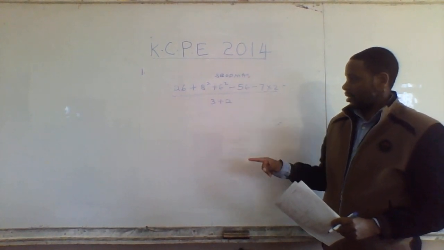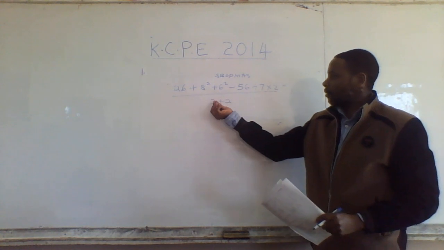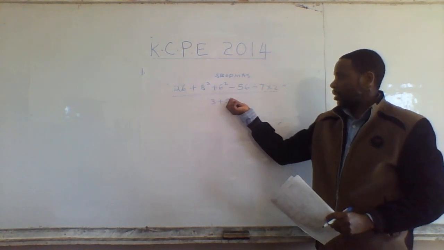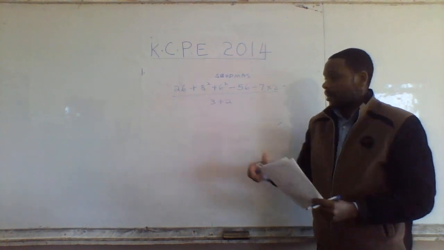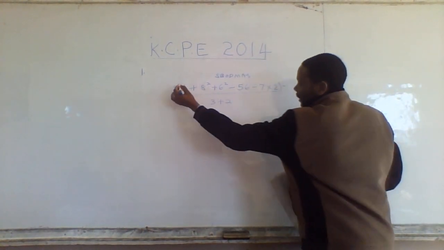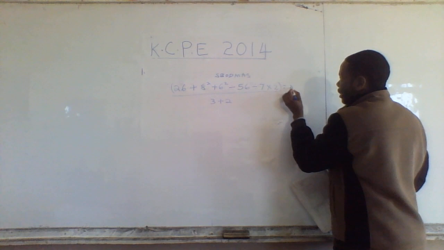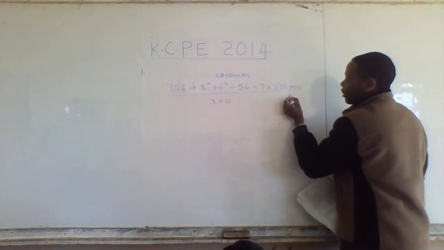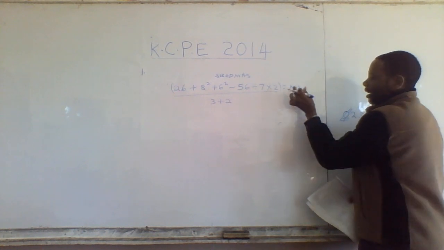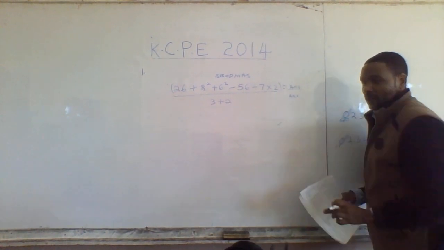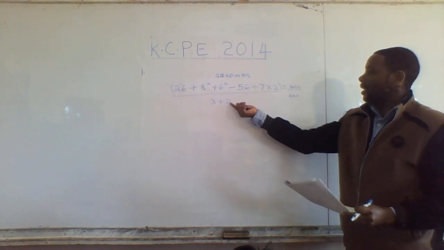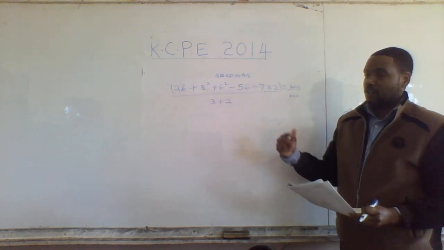A caution. Don't try to divide the digits up here with the digits down there. Work out everything in the numerator until you get one answer. Until you get what? One answer. Then you work out the denominator until you get one answer. The answer you get here, divide with the answer you get there. Are we together? So don't try to divide anything from the numerator with the denominator, right?